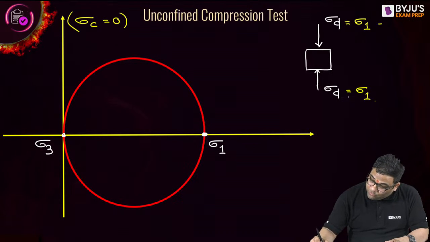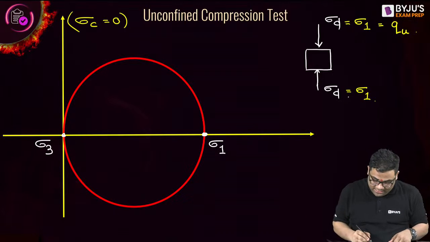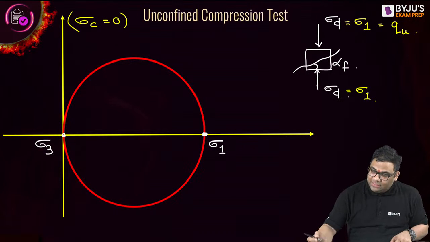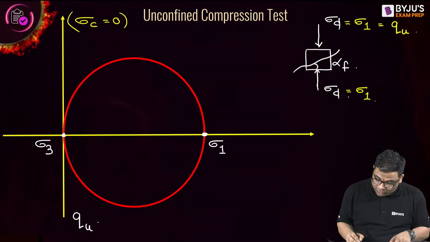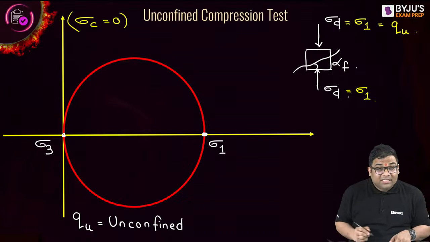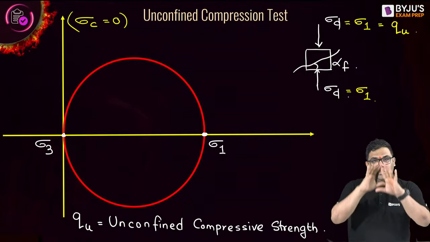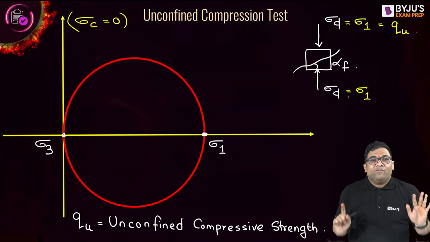Understood? And this also will be known as QU because you're applying this vertical load and then what is happening? There is failure like this, right? At alpha F angle. So this QU is also known as what? Unconfined compressive strength. Why unconfined? Because the confining pressure is 0. Understood why it is known as unconfined compressive strength? Because there is no confining pressure. We are applying compression load, right? And this is the unconfined compressive strength.